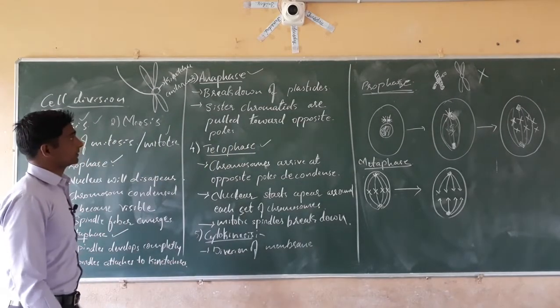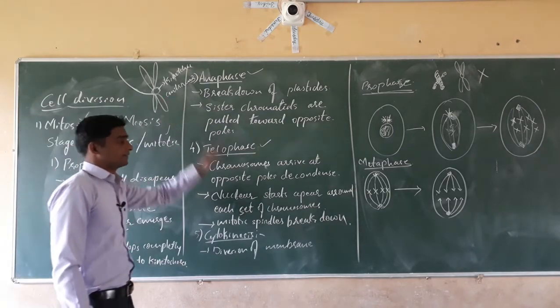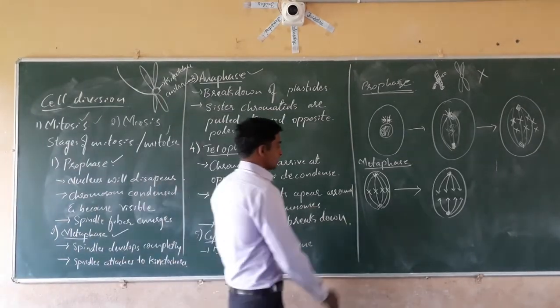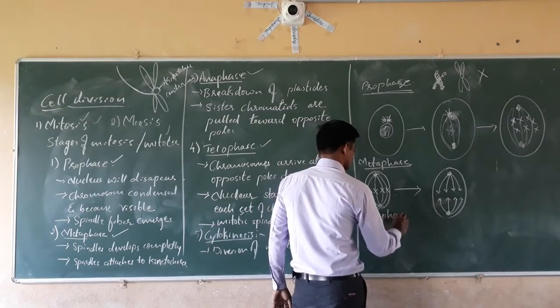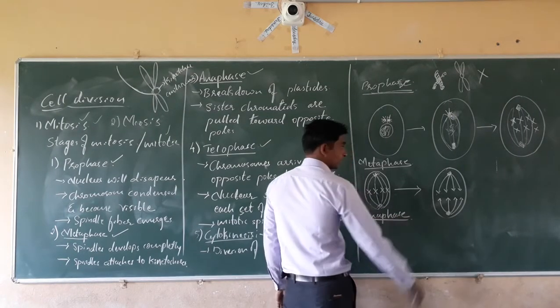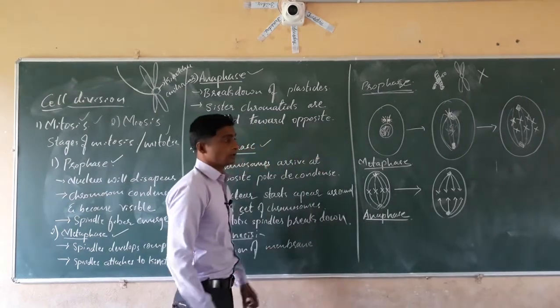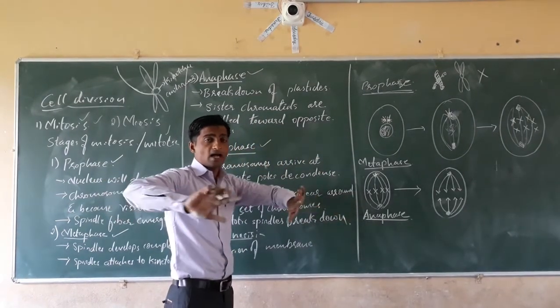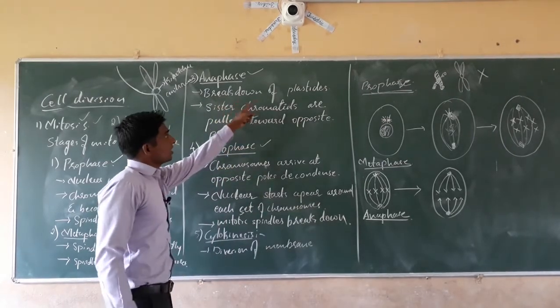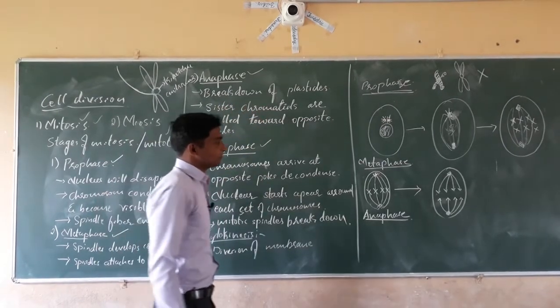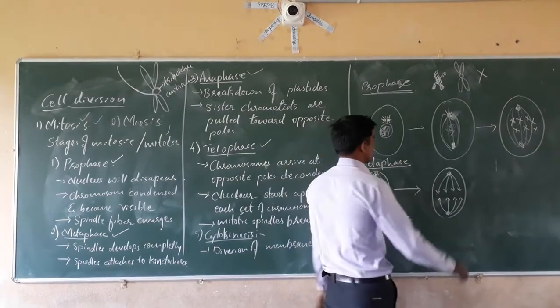Next, dear students, come to the anaphase. In case of anaphase, see here, the breakdown of the centromere takes place and anaphase begins here.